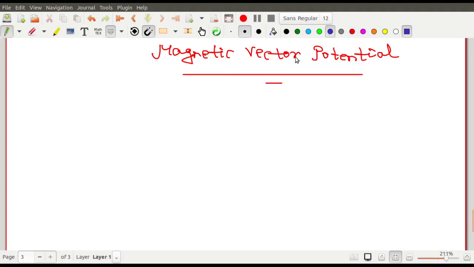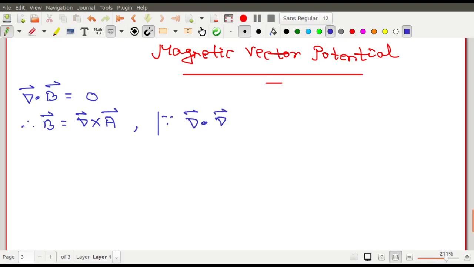So as you know from our previous classes that divergence of B is equal to 0. You know it, divergence of B equals to 0. So you can definitely say that B is equal to curl of A, right? এটা বলা যেতেই পারে. কেন এটা বলা যেতে পারে? Because আমরা জানি since divergence curl of any vector is always equal to 0. যে কোনো ভেক্টরের কার্ল নিয়ে তারপরে যদি ডাইভারজেন্স করো তাহলে সেটা 0 আসে. This has been proved in the classes of vector analysis already. Divergence curl of A is equal to 0. এটা আমরা অলরেডি ভেক্টরের ক্লাসে করে দিয়েছি that divergence of curl is equal to 0, right?